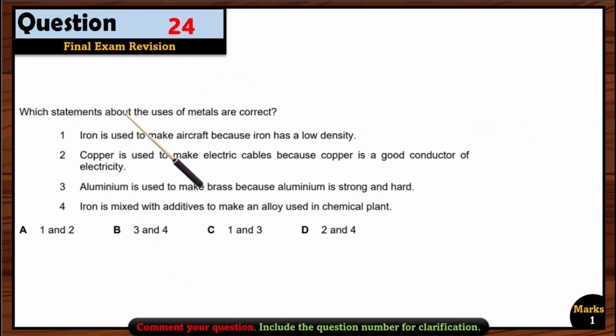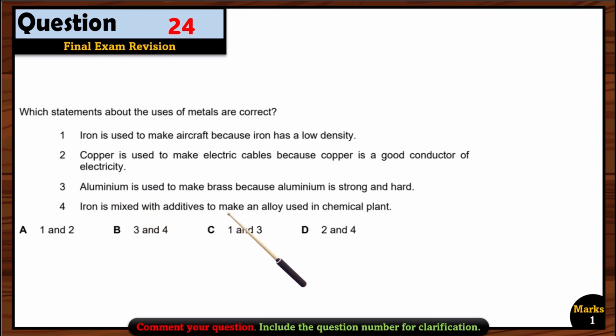Question 24. Which statement about the use of metals is correct? First, iron is used to make aircraft because iron has a low density. Wrong. Iron is not used in making aircraft. It's aluminium. Copper is used to make electrical cables because copper is a good conductor of electricity. Right. Third, aluminium is used to make brass because aluminium is strong and hard. Wrong. Brass is not made up of aluminium. Brass is made up of zinc and copper.